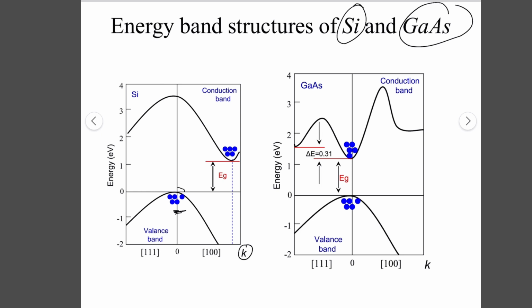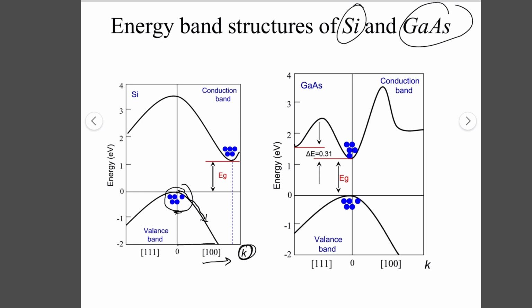It means that they are not moving. So here the energy is at k equal to 0. But if an electron wants to move in this direction, its energy and k will increase. So if the electron wants to move from 0 to the 100 direction, its energy and momentum will increase.